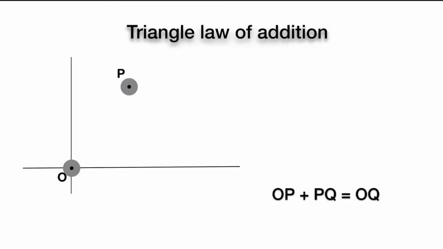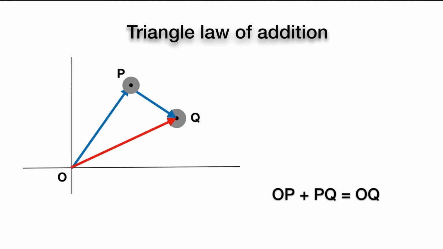Now let's consider another situation where an object moves from O to P and then from P to Q. Now the current position of the object, we have to connect with O to Q.